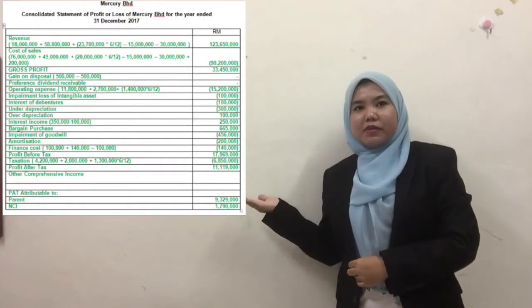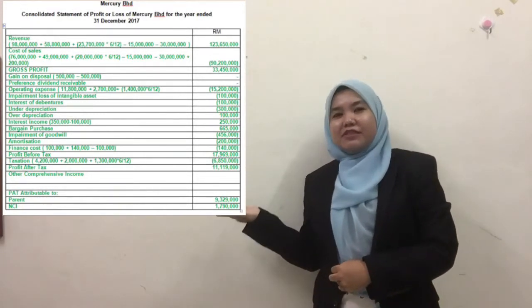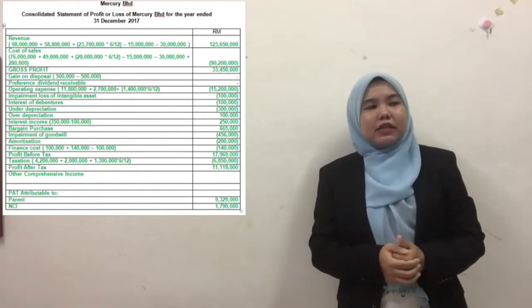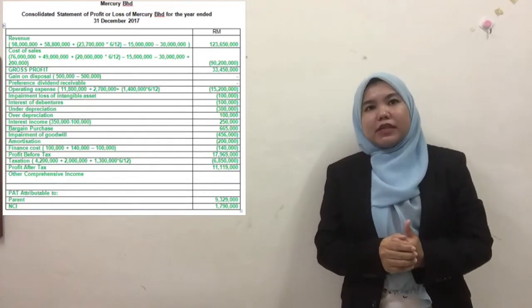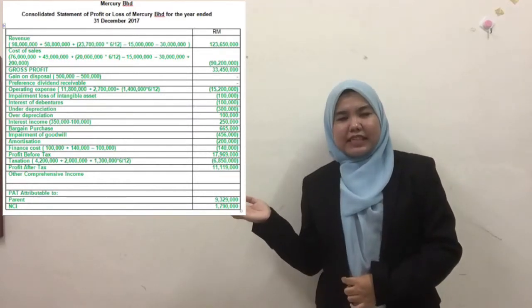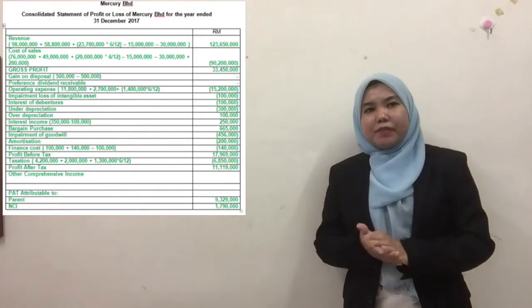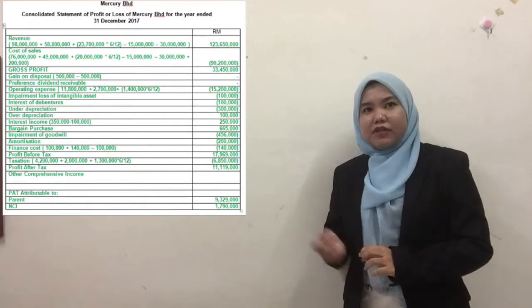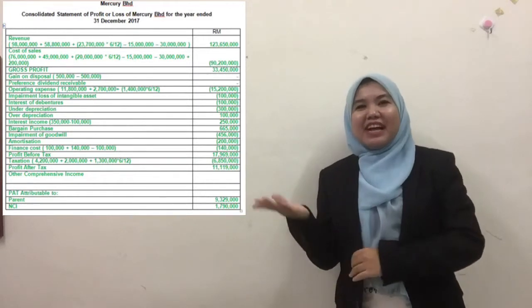Now I will explain the consolidated statement of profit and loss of Mercury Berhad for the year ended 31st December 2017. Okay, for the revenue, since Mars is acquired during the year, the revenue will be multiplied by 6/12, and the sale of goods for both transactions. Under additional information numbers 2 and 3, we have to minus the revenue and cost of sales. So the gross profit, from the revenue minus the cost of sales, we will get 33,450,000.